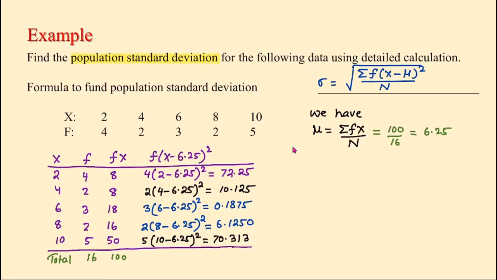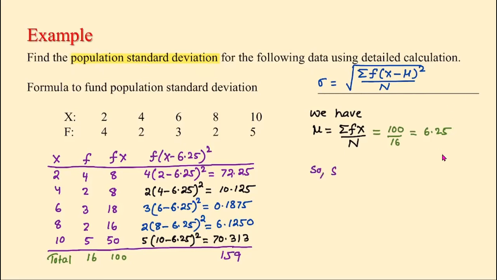Now you can see in our formula there is a sum of all these. If we add all of them, 72.25 plus 10.125 plus 0.1875 plus 6.125 plus 70.313 is exactly 159. Once we have this, we can plug into the formula and find the standard deviation.